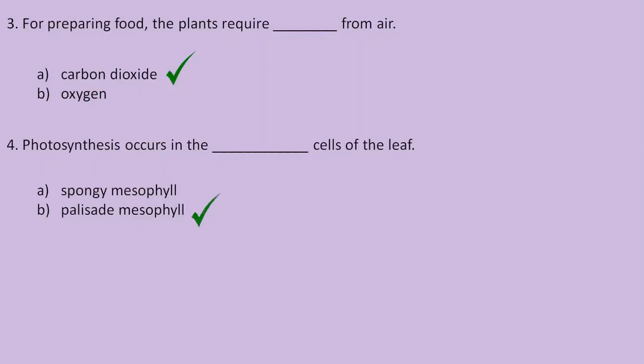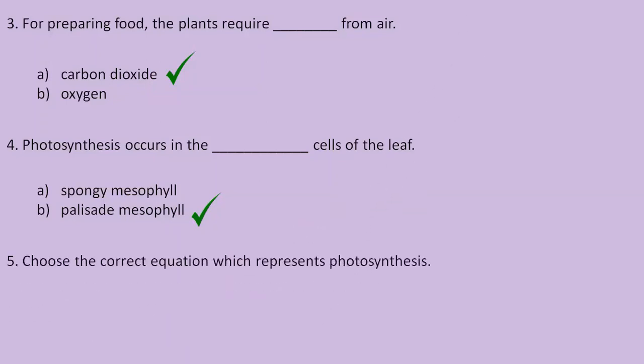Since you all know that the entire process of photosynthesis occurs inside the chloroplast of the leaf, where are these chloroplasts exactly present? If you have watched my video on photosynthesis, you will be able to understand this. The chloroplasts are present in the palisade mesophyll cells of the leaf. And hence the entire process of photosynthesis occurs in the palisade mesophyll cells of the leaf.